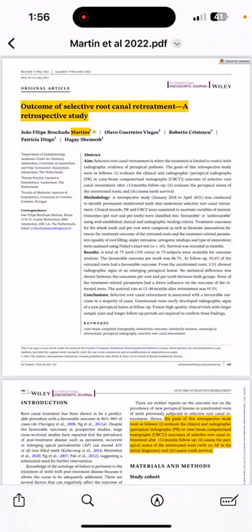Bismillah ar-Rahman ar-Rahim. The paper is "Outcome of selective root canal retreatment." It is a retrospective study published in the International Endodontic Journal by Martin et al.